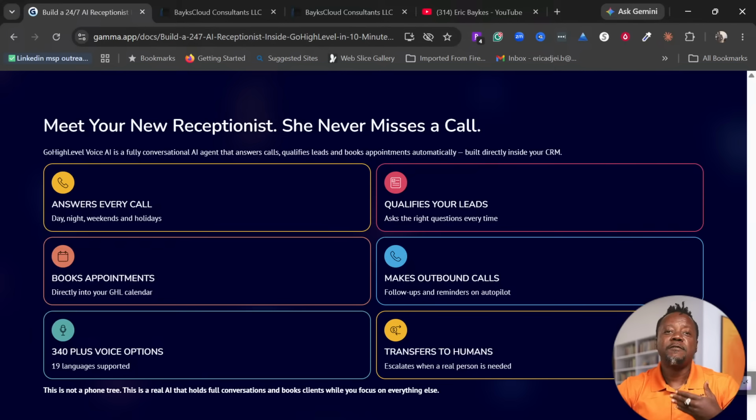It can even make outbound calls to follow up with the client, maybe because we promised to call them, or to remind them of an upcoming appointment. So this AI can do all this for you.